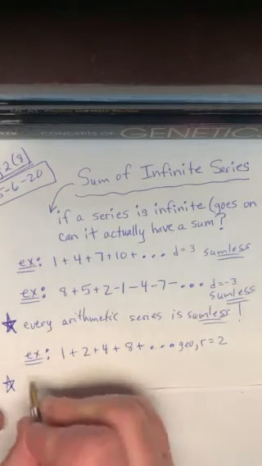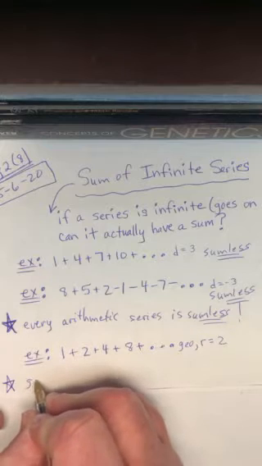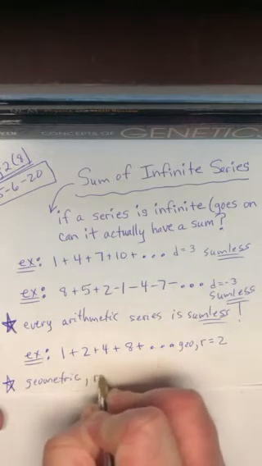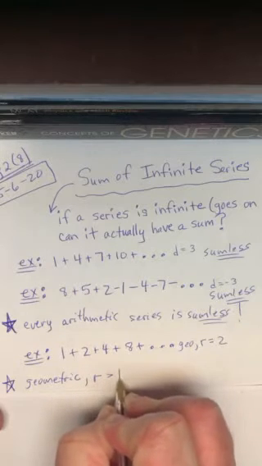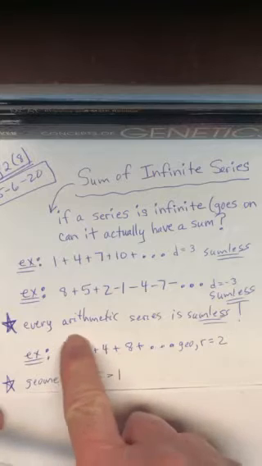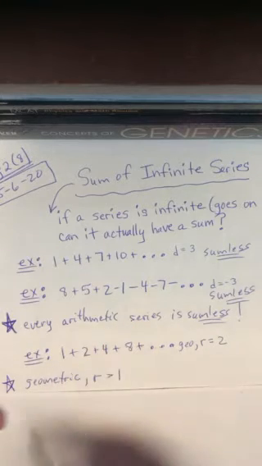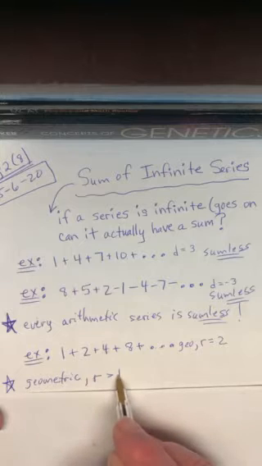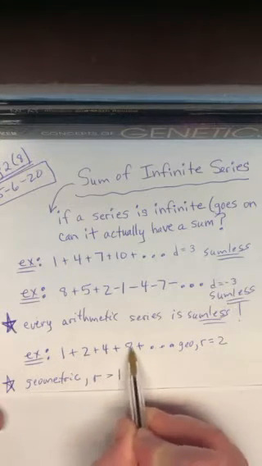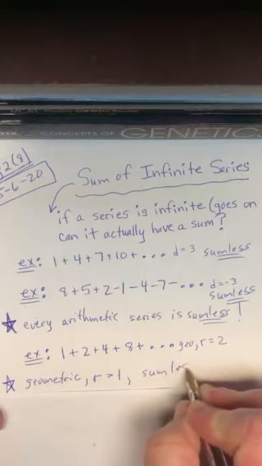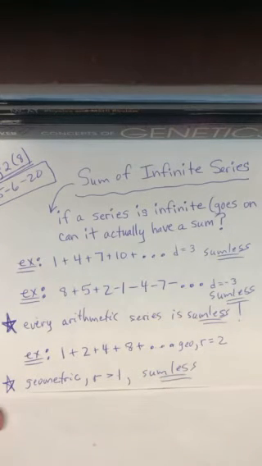So, if my series is geometric and the ratio is greater than 1, in this case I was multiplying by 2, or maybe 3, or maybe 4, or maybe 10. If it's a geometric series and the ratio is greater than 1, and the numbers are getting bigger and bigger, then also it's going to be what? Sumless and doesn't have an answer, does it?